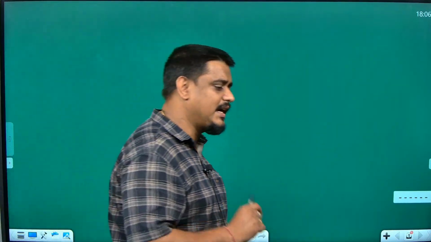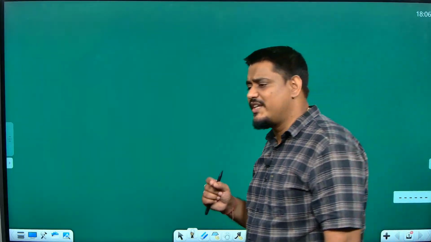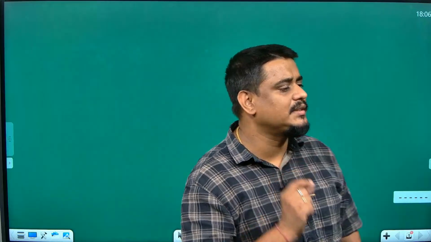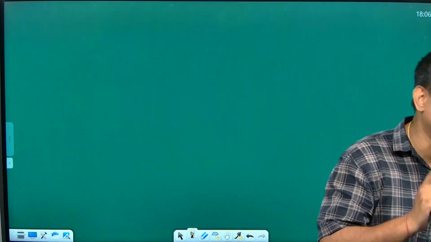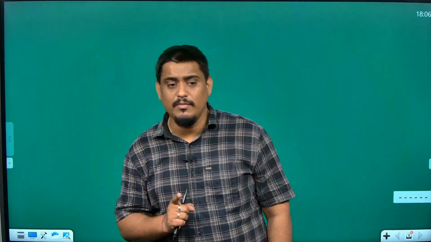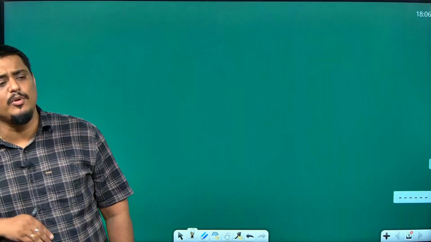This can be clearly understood only if you know the concept of TIR. I said TIR is a phenomenon which takes place when light enters from a denser medium to a rarer medium. Always remember that. TIR can take place only if the light is entering from a denser medium to a rarer medium. Otherwise, it cannot happen.